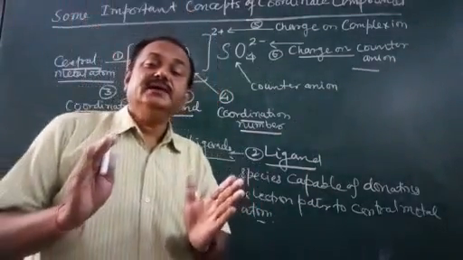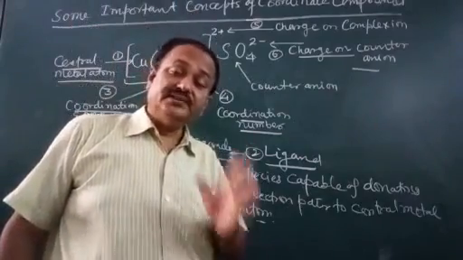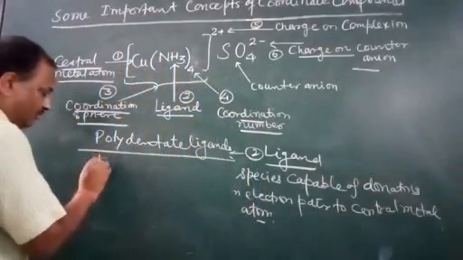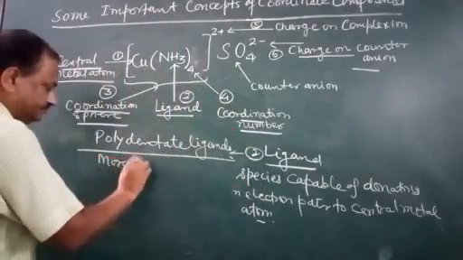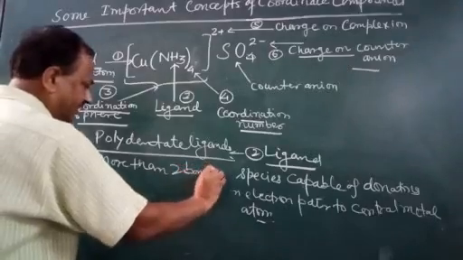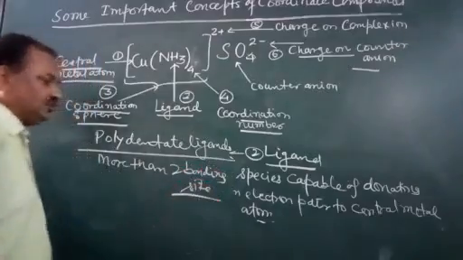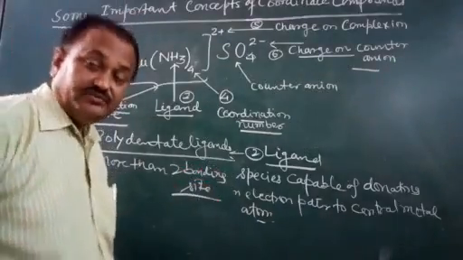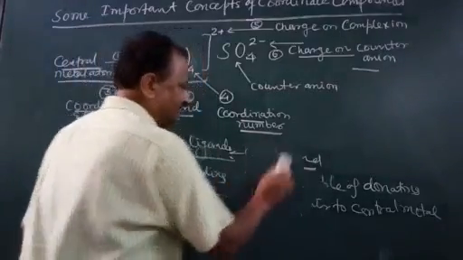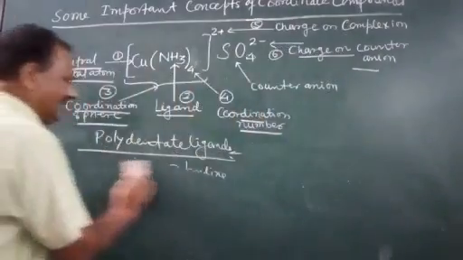Whenever the bonding sites are more than two, then it is said to be polydentate. When more than two bonding sites are present, it is called polydentate.